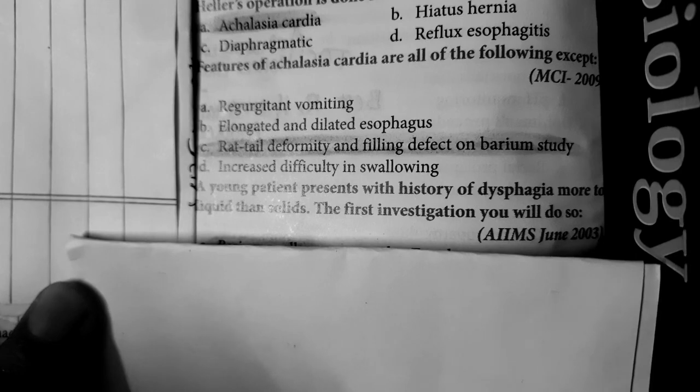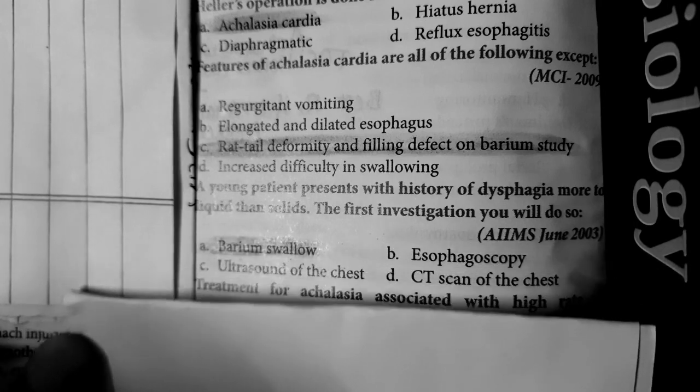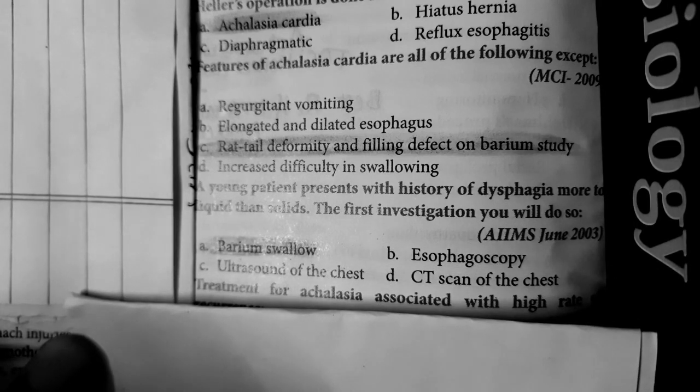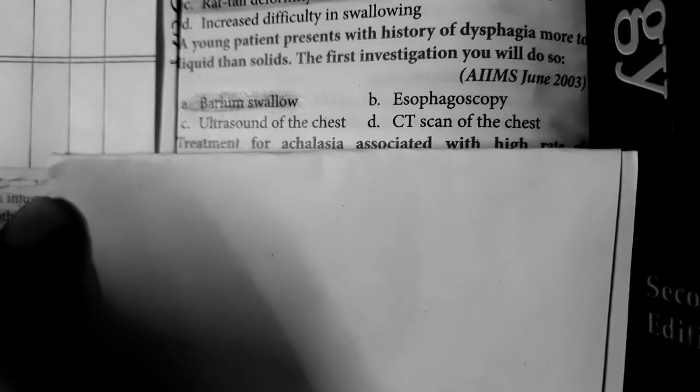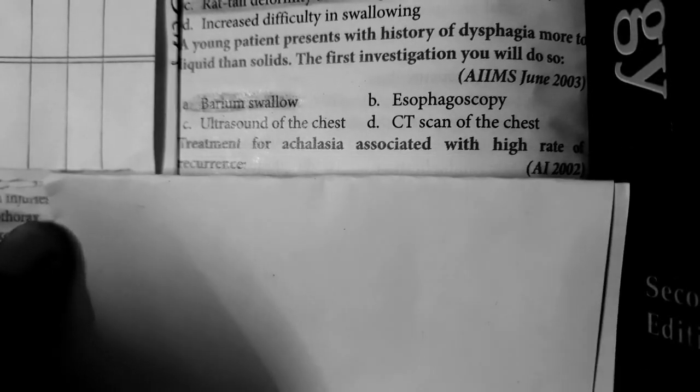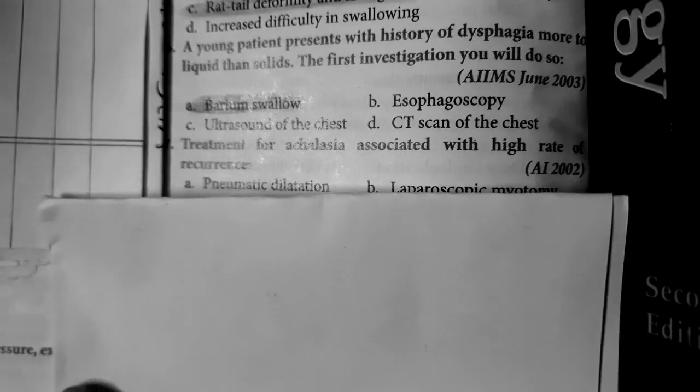For achalasia cardia, the first investigation done is barium swallow, whereas the investigation of choice is manometry.